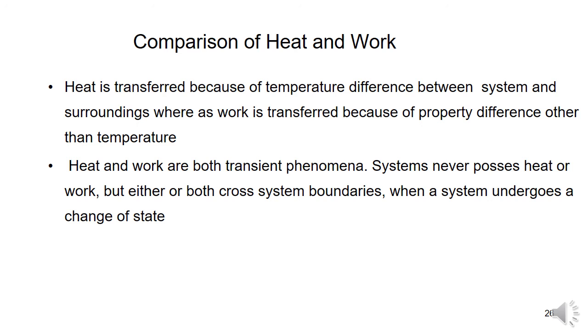Heat and work are two different forms of transient energy. Heat is transferred because of a temperature difference between the system and surroundings, whereas work is transferred because of a property difference other than temperature. Heat and work are both transient phenomena. A system never possesses heat or work, but either or both cross the system boundaries when the system undergoes a change of state. Once again, heat and work are two different forms of transient energies.